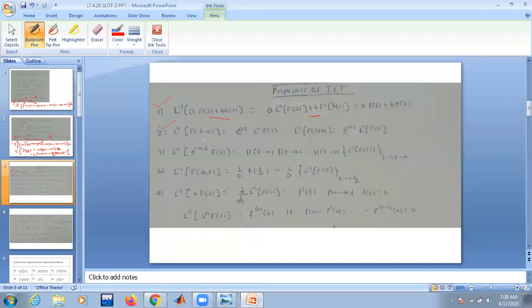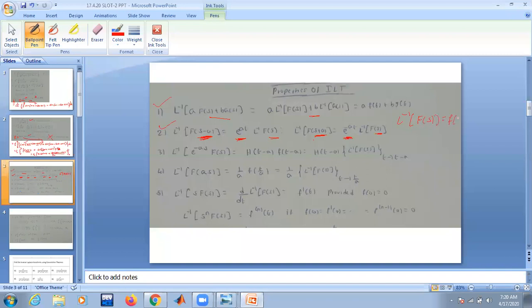Second one is the first shifting property. Whenever a function of s minus a is there, replace s minus a with s, find its inverse transform, and multiply with e power at. Whenever a function of s plus a is there, replace s plus a with s, find its inverse transform, and multiply with e power minus at. S plus a, multiply with e power minus at. S minus a, multiply with e power at. And for all these, by default, L inverse of F of s is what?